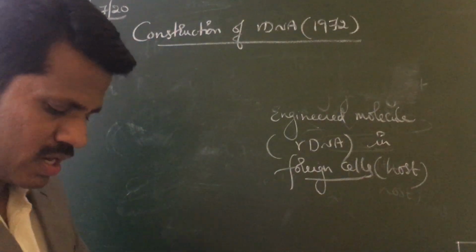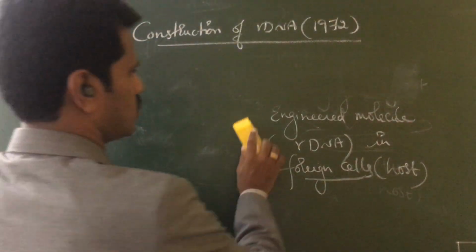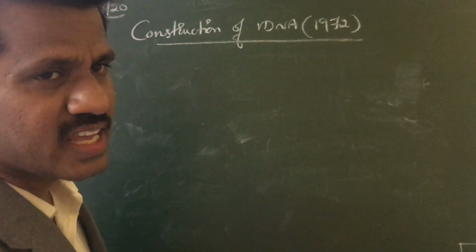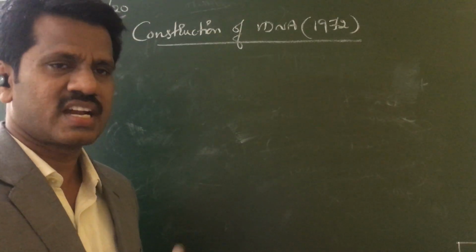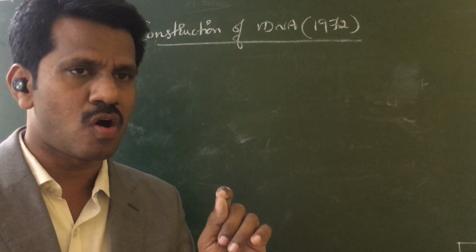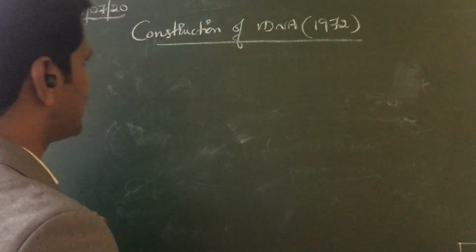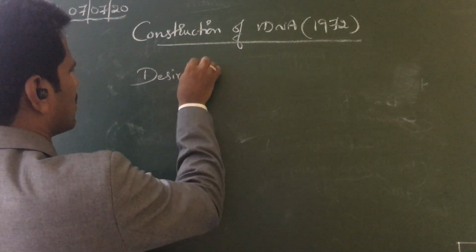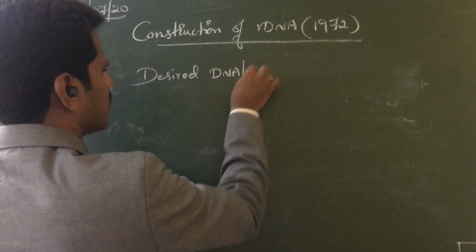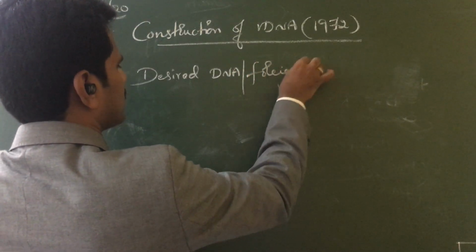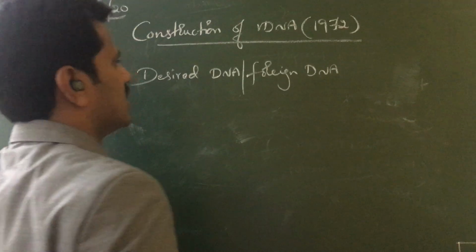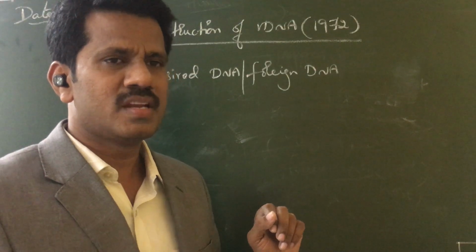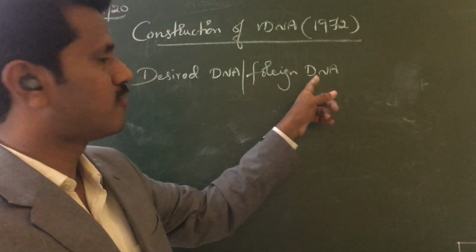Let us see. So you already know that to construct rDNA, first we require the desired DNA, the desired DNA of interest. What character do we want? That is called the desired DNA or foreign DNA. Because in a plasmid, if another DNA is inserted, we call that foreign DNA. It does not belong to it. So we call that foreign DNA.